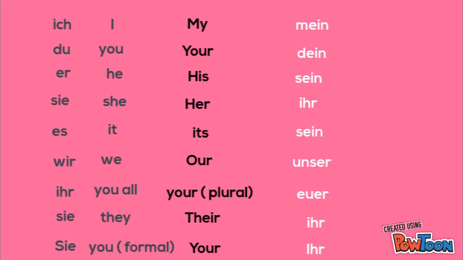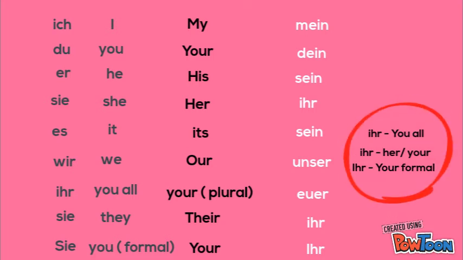And please do not get confused between ihr of personal pronoun and ihr of possessive article. So we have three ihr here. Ihr, you all; ihr, her; and capital Ihr, your in a formal way.